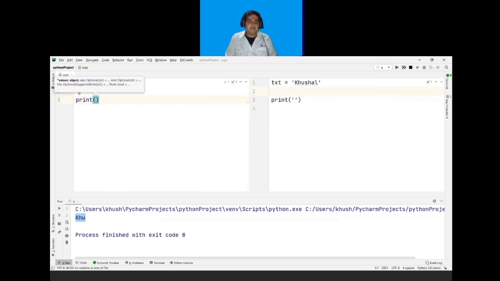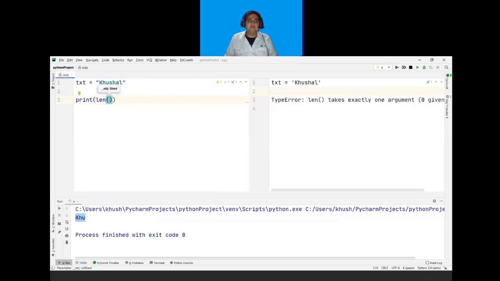I will use the len function, and in round brackets I will mention my variable name, which is txt, and it will give me the length.